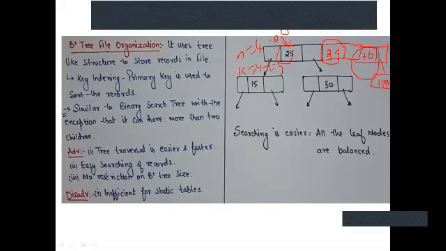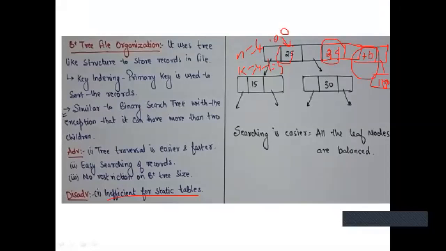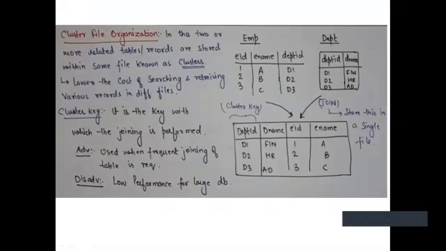Next are the advantages. Since B+ tree is basically dynamic, it is efficient for dynamic tables. Here you can traverse the tree easily because it is basically in ascending order. So you can easily insert, or you can easily delete. But the only restriction is that your leaves should be balanced every time, that is, the tree should be balanced every time.